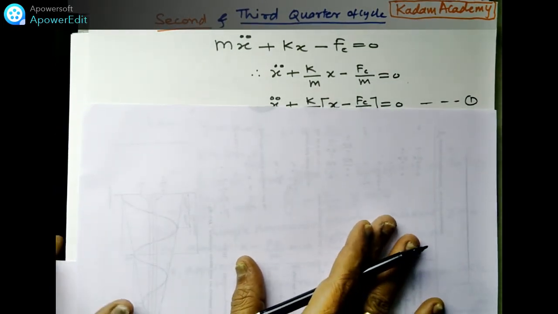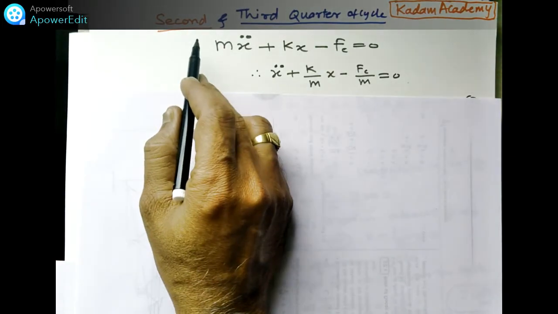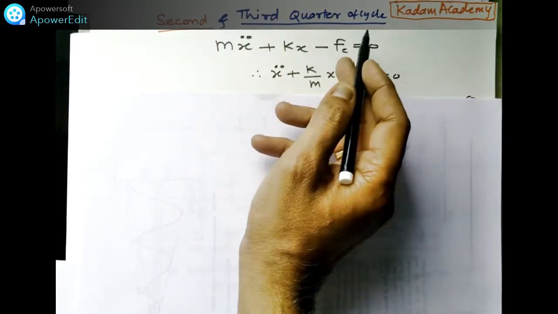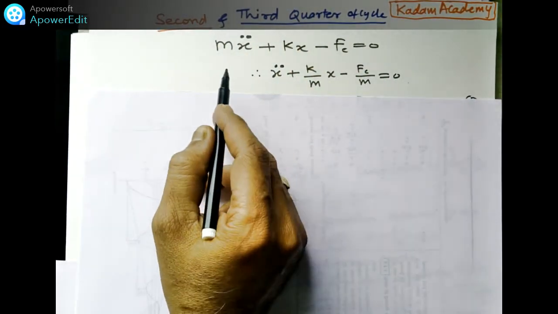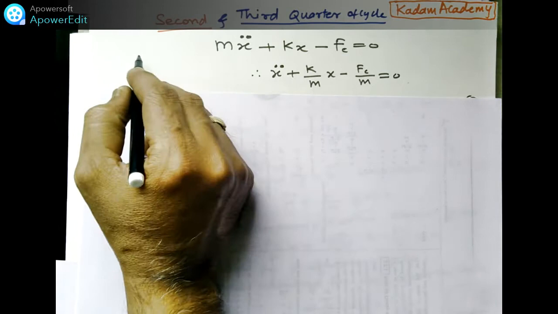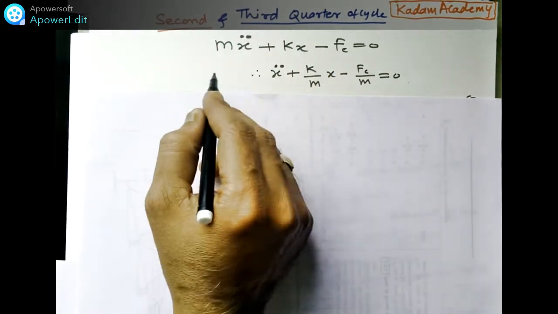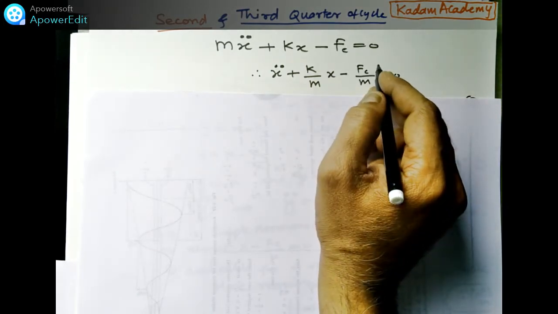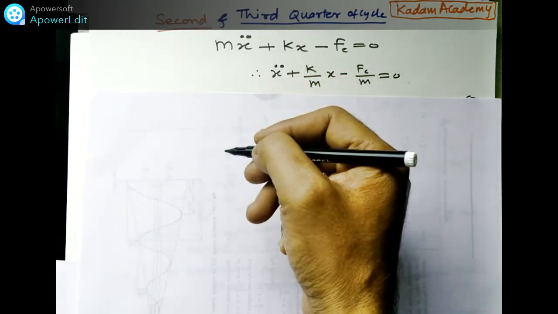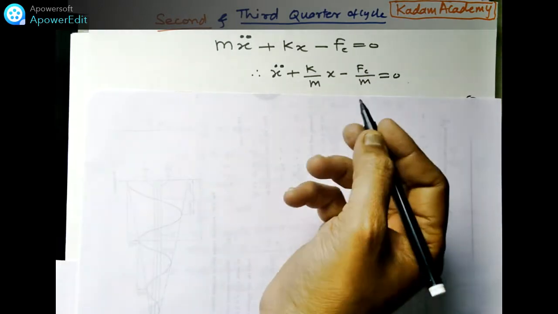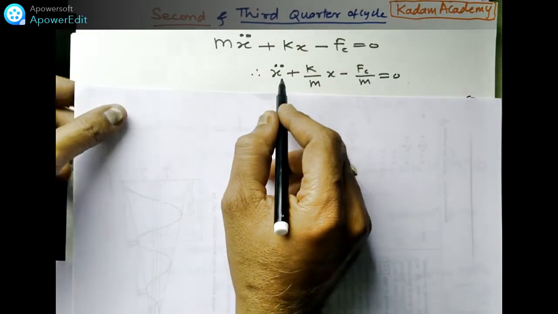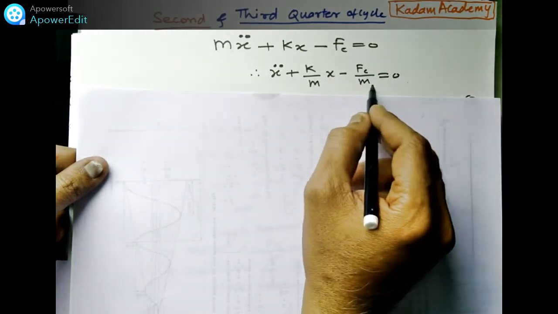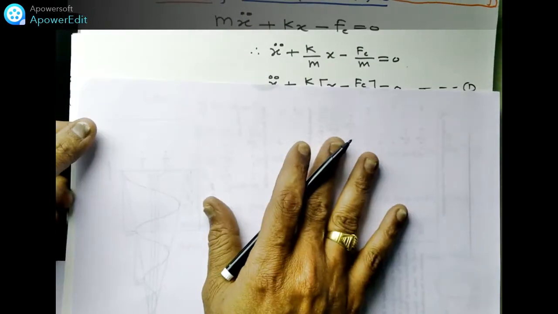We can consider either the first and fourth quarter, or the second and third quarter; any one we can take. Here we are considering the second and third. In this case, mx double dot plus kx minus fc. Now we are going to see whether this equation follows the SHM equation or not. We just rewrite this equation as x double dot, taking m to the denominator.